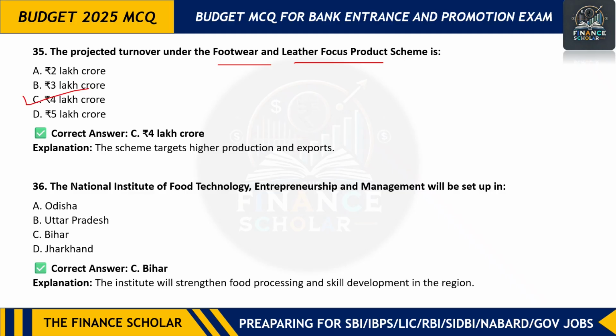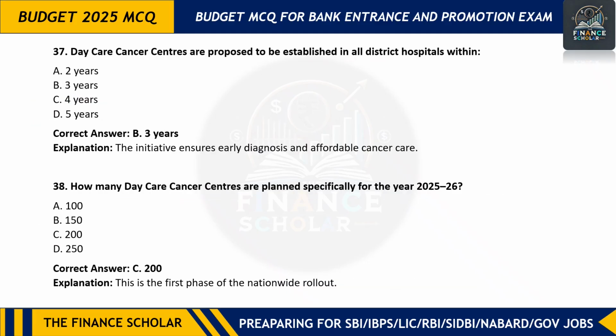Next question is, the National Institute of Food Technology, Entrepreneurship and Management will be set up in Bihar. So another board will be set up, that is the Makhana board, and here one institute will be set up for food technology, entrepreneurship and management in Bihar only. Next question is, daycare cancer centers are proposed to be established in all district hospitals within 3 years, and how many daycare centers? Those are 200 in 25-26.